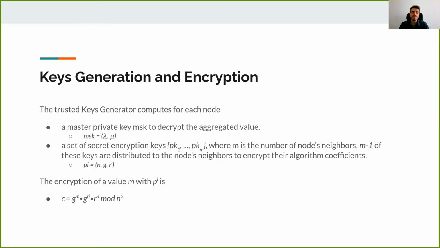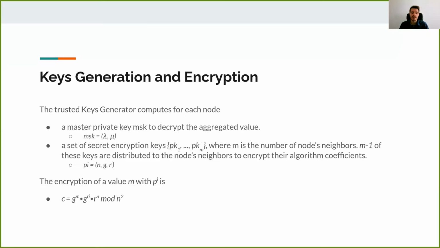The entity generates for each node a master private key that the node uses to decrypt the aggregated value, and a set of M secret encryption keys, where M is the number of the node's neighbors plus one, that is, the node itself. The entity distributes M minus one of the keys of the set to the node's neighbors.